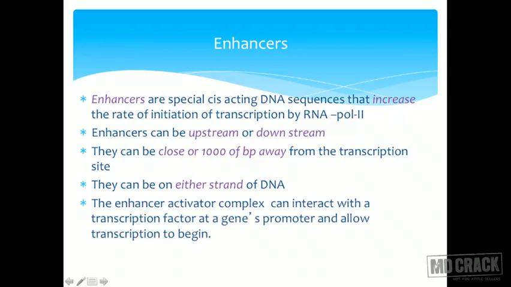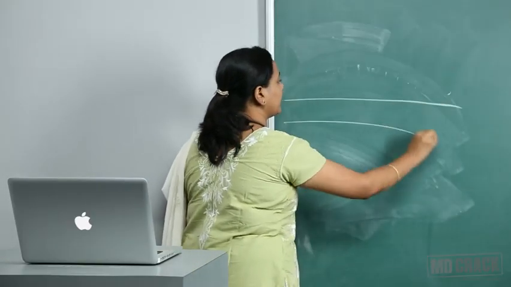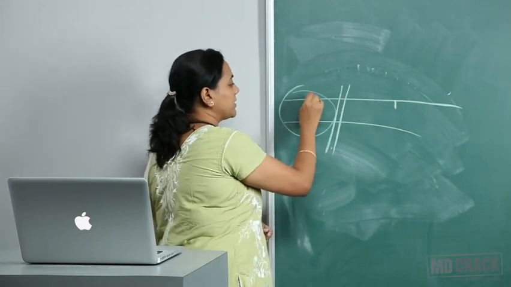And the enhancer-activator complex can interact with the transcription factor at a gene's promoter and allow transcription to begin. So there may be a formation of an enhancer-activator complex. I have the transcription initiation site. You have this big DNA. This cis-acting element may be somewhere here.